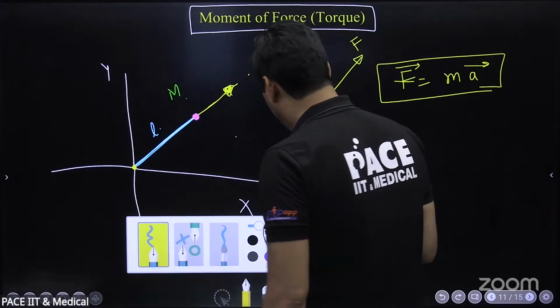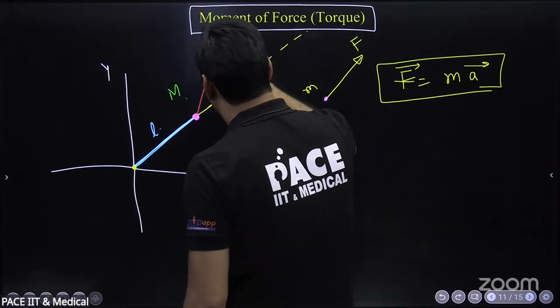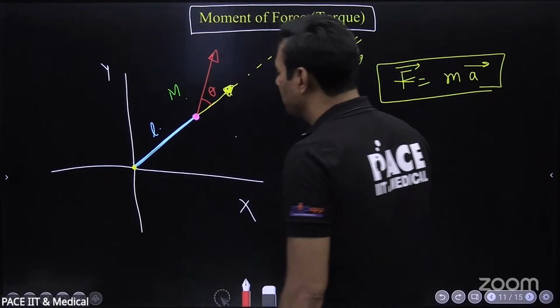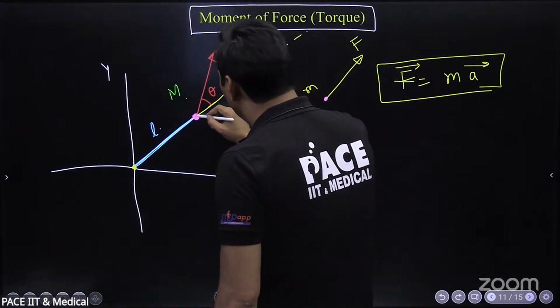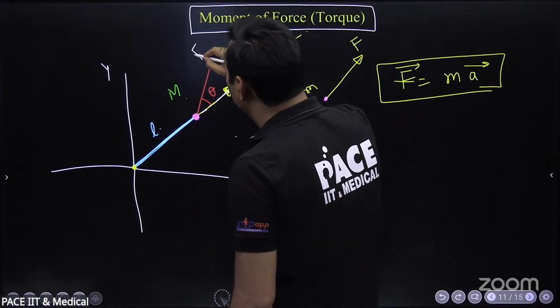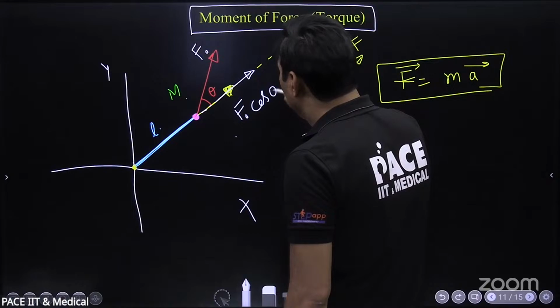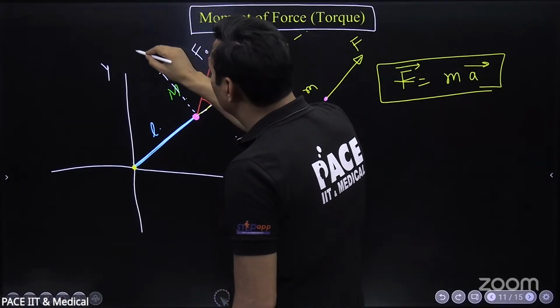Now, the moment I apply this force at some angle, this force is acting at an angle to this direction. Now, this force will have two components. One component will be along this, which will be how much? Suppose this force is F0, the component along the string is F0 cos theta, and the perpendicular component will be F0 sin theta.